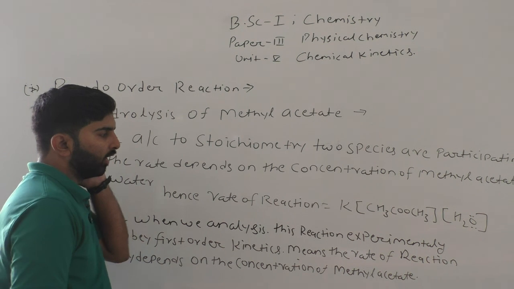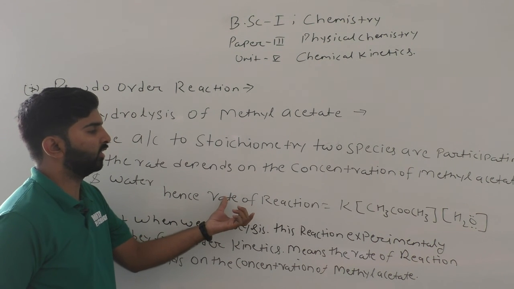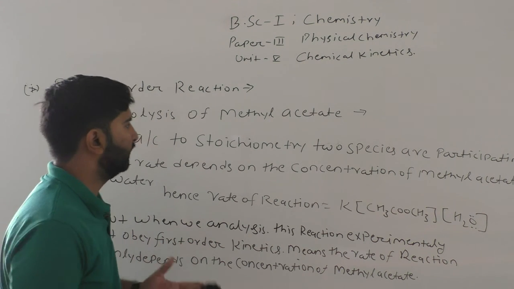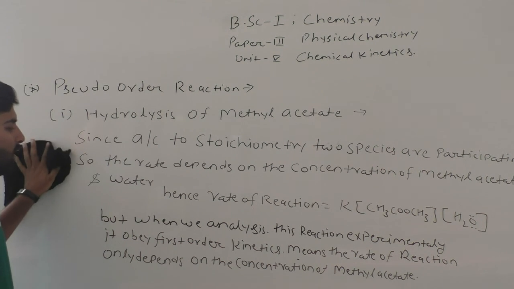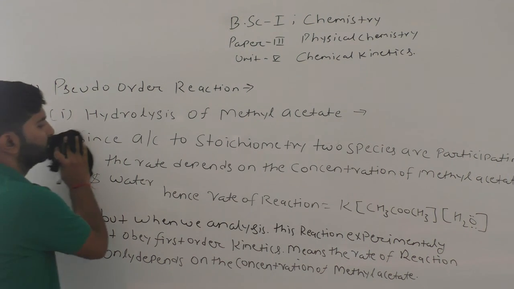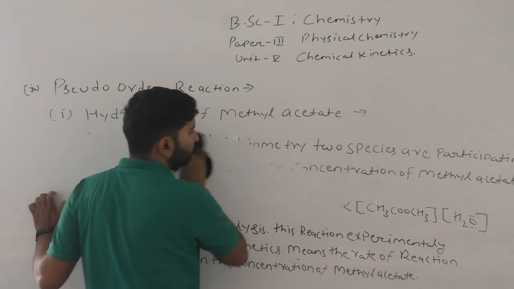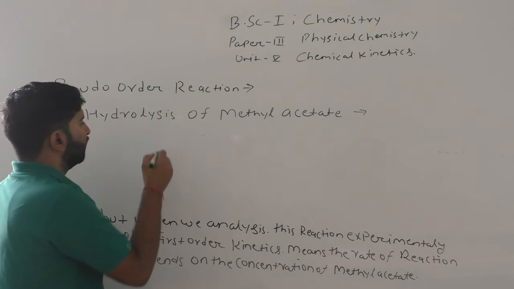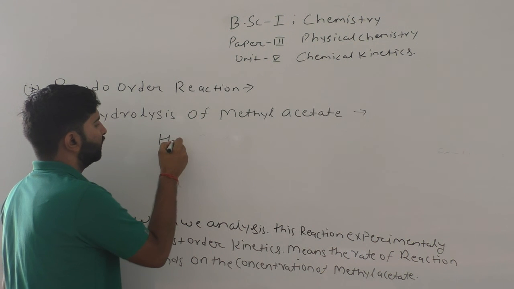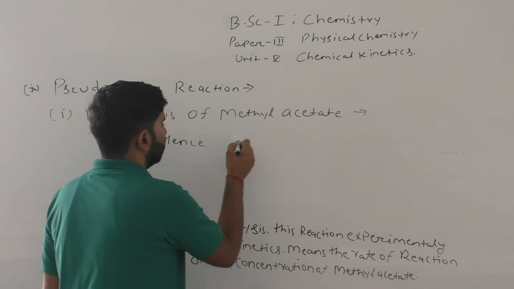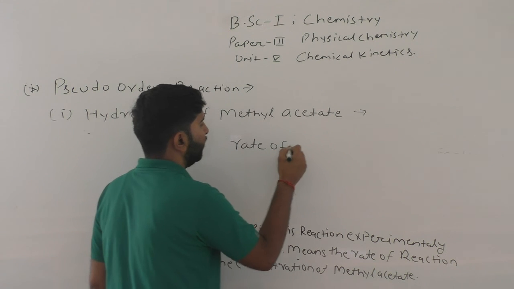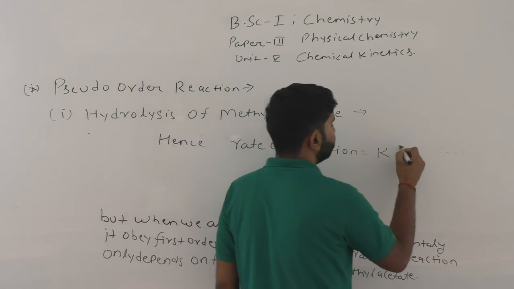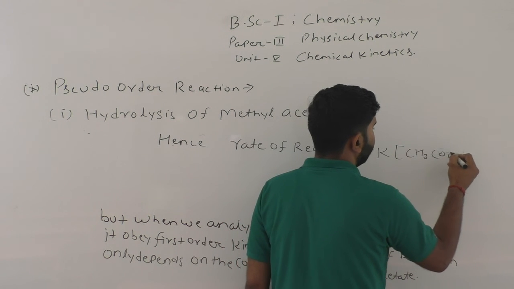So in this pseudo order reaction, the molecularity of the reaction is 2, but the order of the reaction comes out equal to 1. Hence rate of reaction equals k times the concentration of CH3COOCH3, methyl acetate.